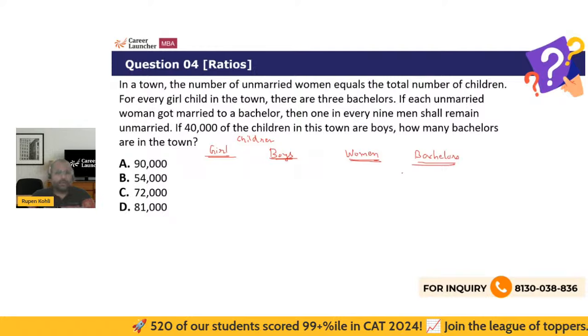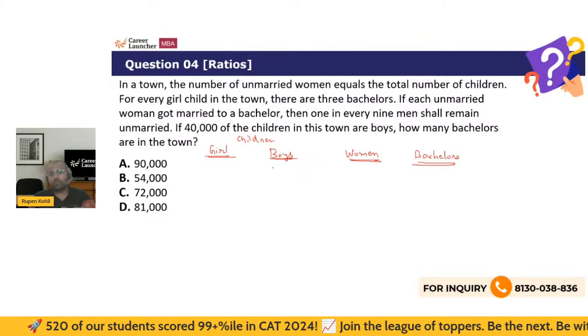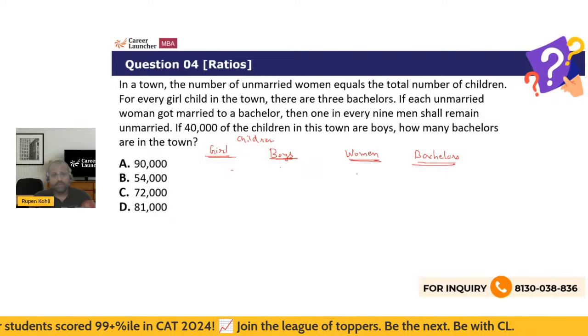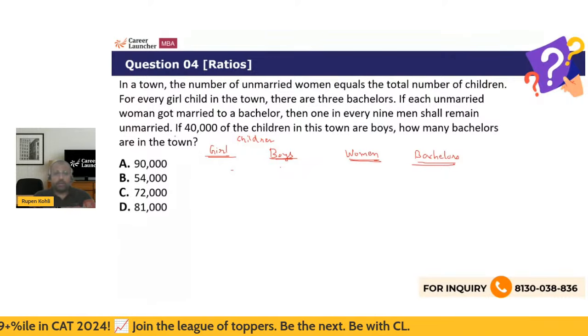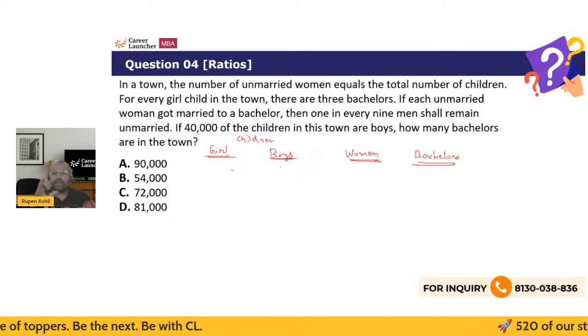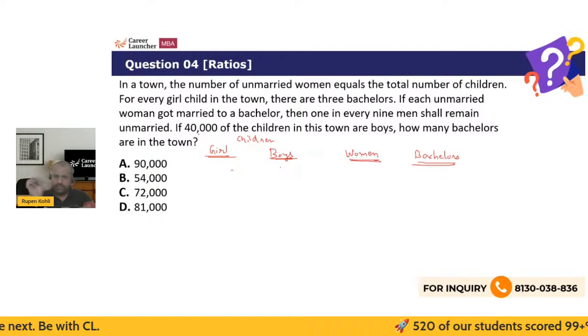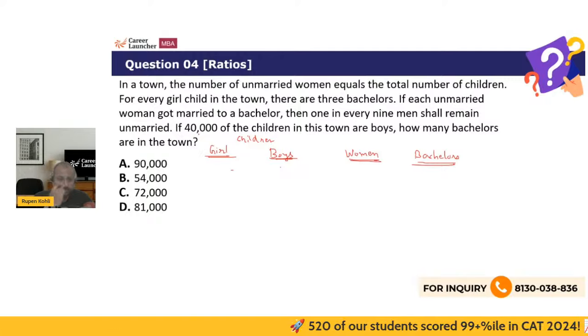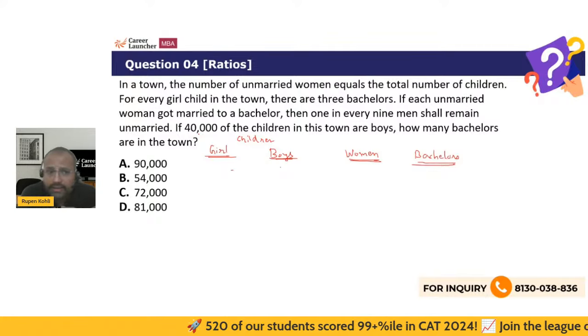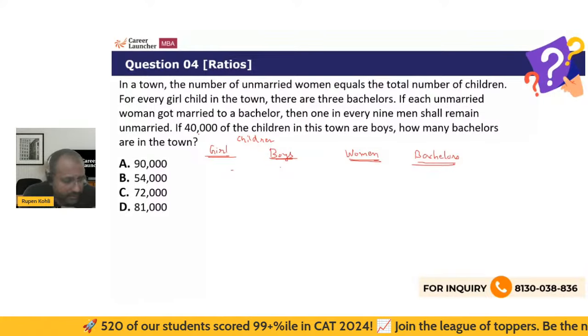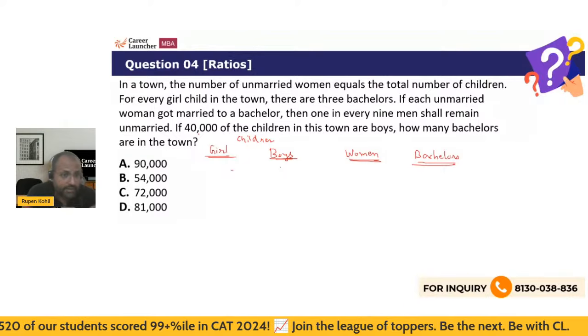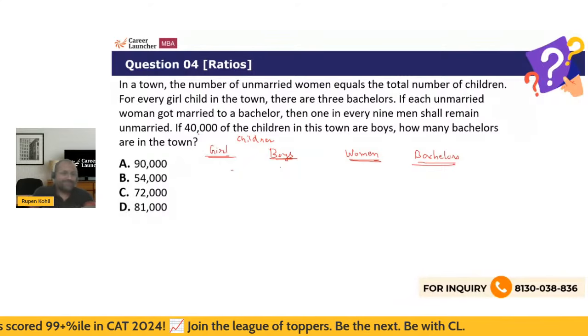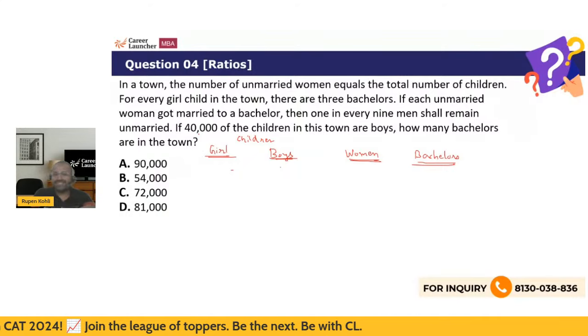The number of unmarried women equals the total number of children, so these two will add up to this. Okay, now you can see that the number is given over here as 40,000, right? So first, the idea is, let's work on the conditions to establish the relationship or ratios, and then we'll get there, right? Again, Dhare has taken advantage and given the answer. Thank you, Dhare. We'll just check.